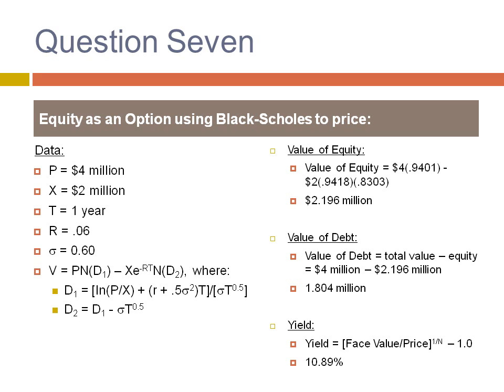In question 7 continued, we have an example of using equity as an option under the Black-Scholes price. On the left-hand side, the data was given, and we were to use that information to find the value of equity, which resulted in $2.196 million, the value of debt, which is $1.804 million, and the yield, which is 10.89%. And this is all with a volatility level of 0.60.